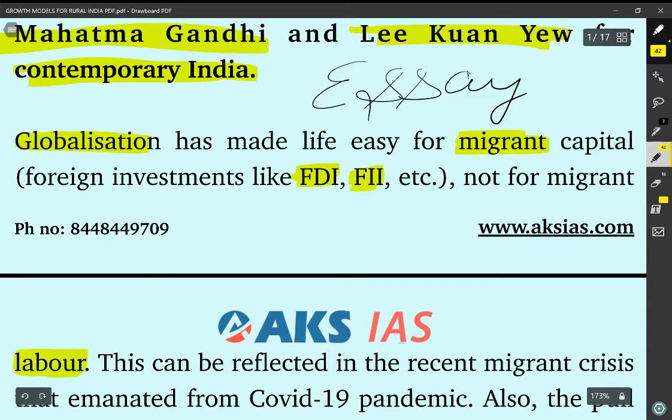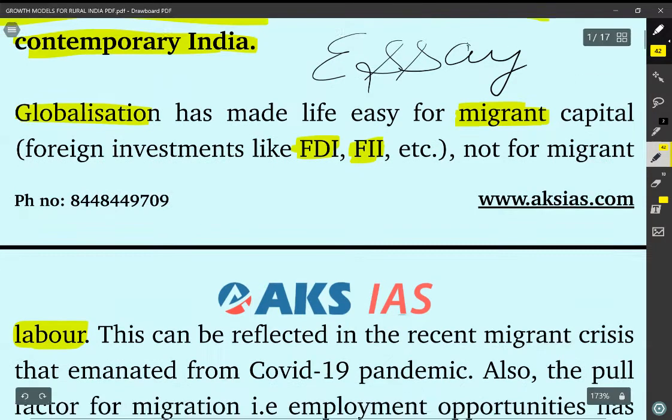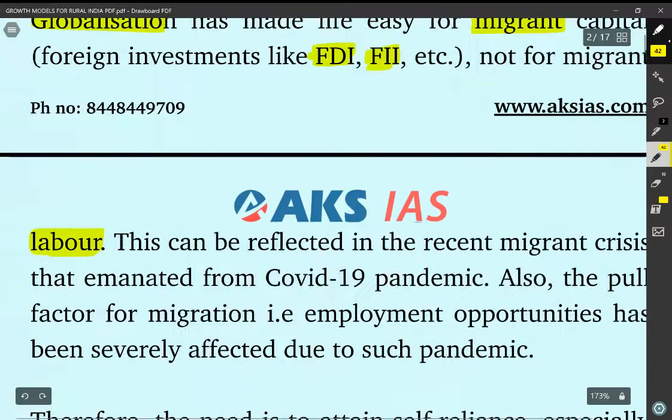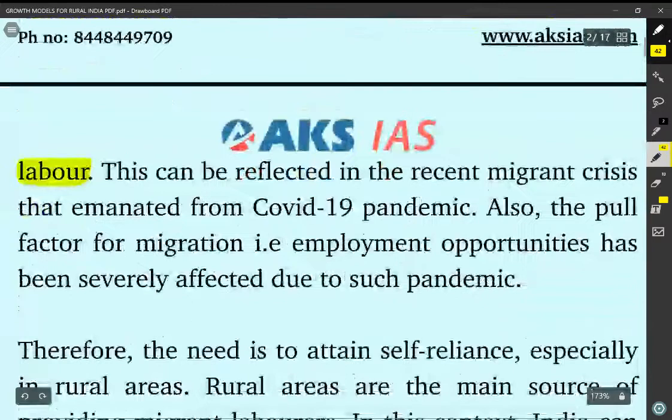See, this situation has been very well understood in our recent context in the COVID crisis, where the migrant labor have suffered the most due to the crisis, due to the economic lockdown as well. So, the author states that globalization has made life easy for migrant capital, that is, capital which is coming from outside of India, but not migrant labor. This can be reflected in the recent migrant crisis that emanated from the COVID-19 pandemic.